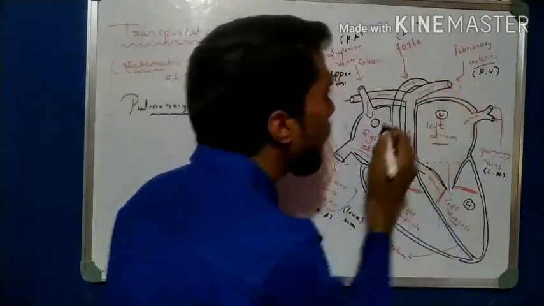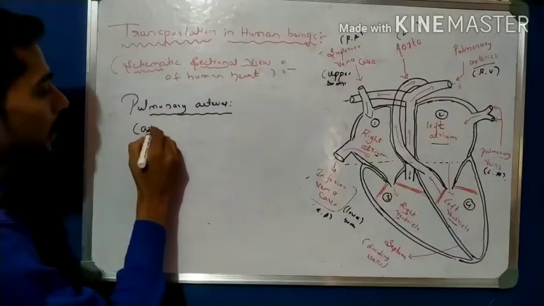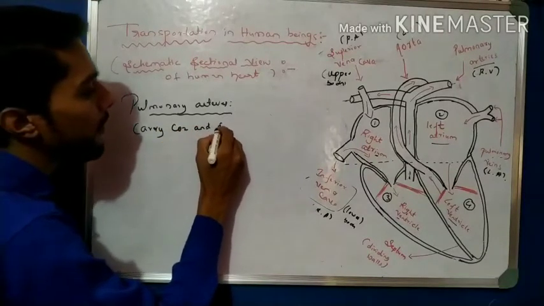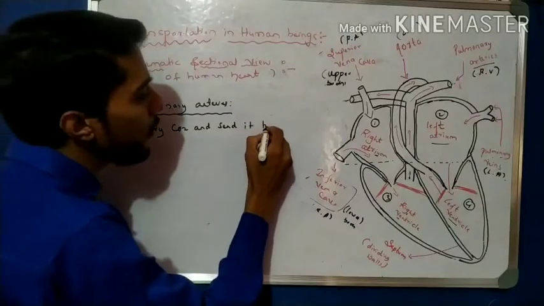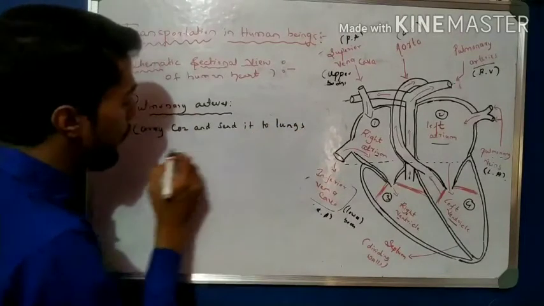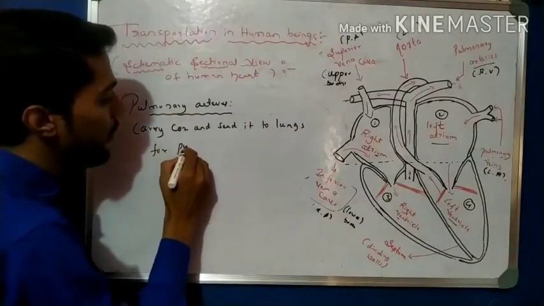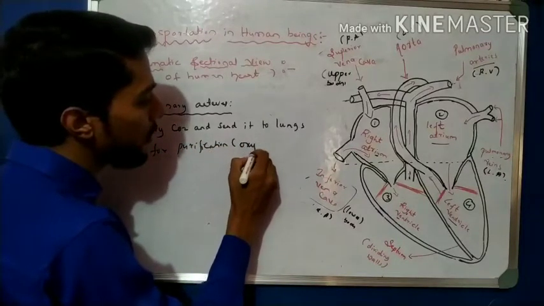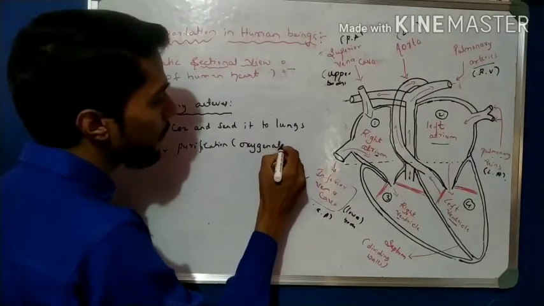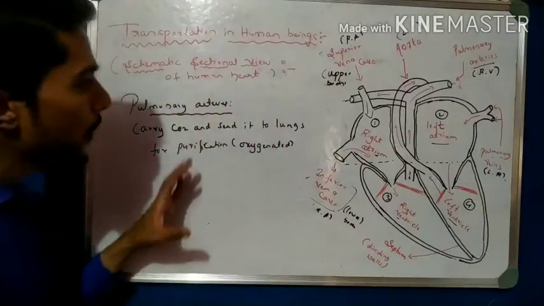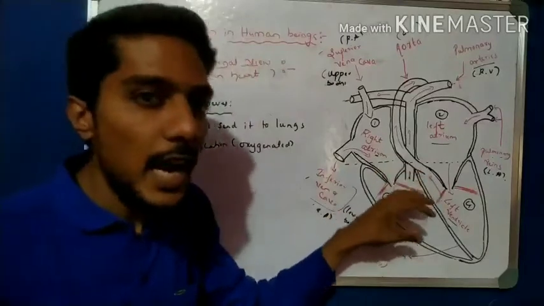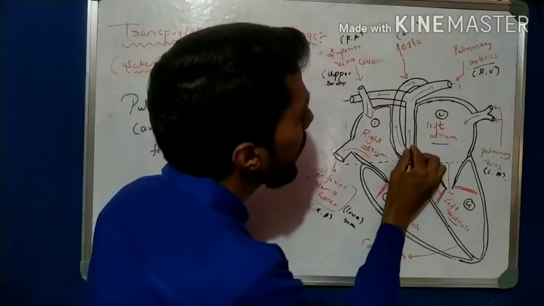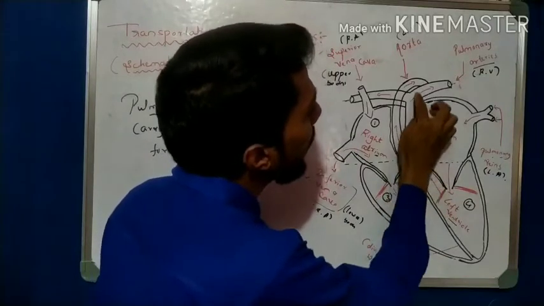So the pulmonary arteries carry carbon dioxide and send it to the lungs for purification, for oxygenation. Here deoxygenated blood, which carries carbon dioxide, is transported to the lungs, left and right, through the pulmonary arteries.